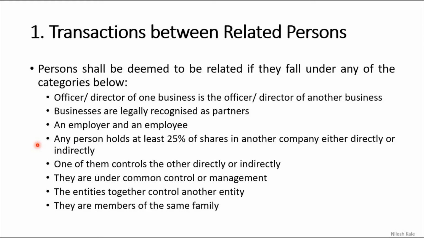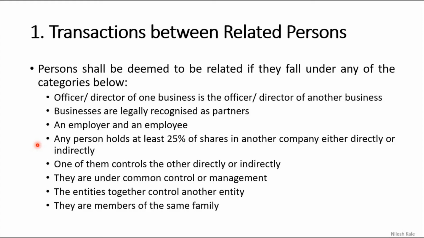Let me take another example. PQR private limited company is a company and it is considered as a person. Now this PQR company holds or acquires 30% shares in ABC company. Now in this transaction, PQR and ABC are related persons.